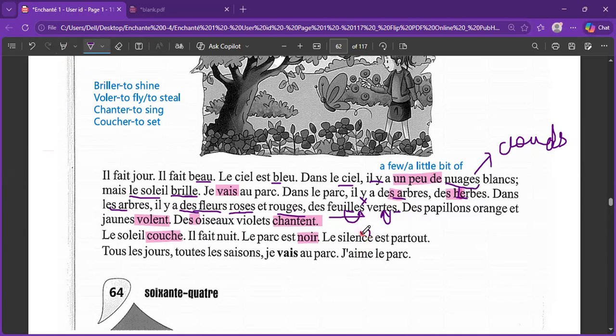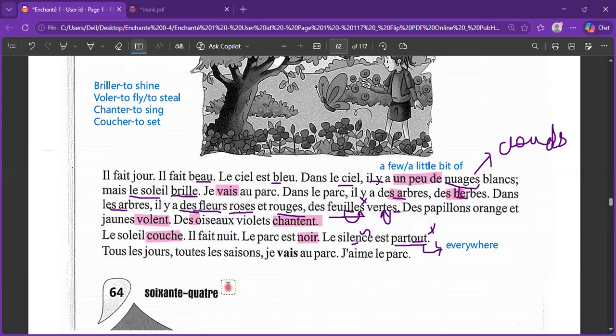En gives you the nasal sound. The silence is le silence est partout. This is ou. T doesn't have any sound at the end. Le silence est partout. The silence is everywhere. Partout means everywhere. Good vocabulary to note over here. Partout, everywhere.